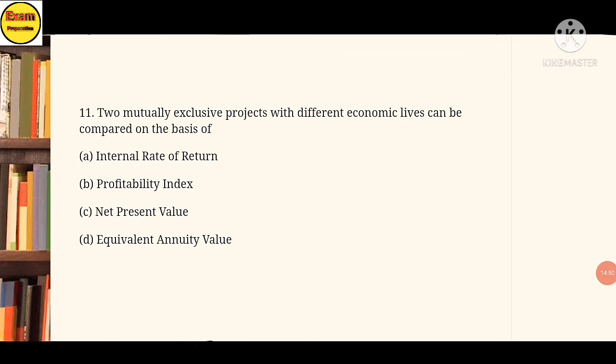Question 11. Two mutually exclusive projects with different economic lives can be compared on the basis of: A, internal rate of return; B, profitability index; C, net present value; D, equivalent annuity value. The answer is option D, equivalent annuity value.